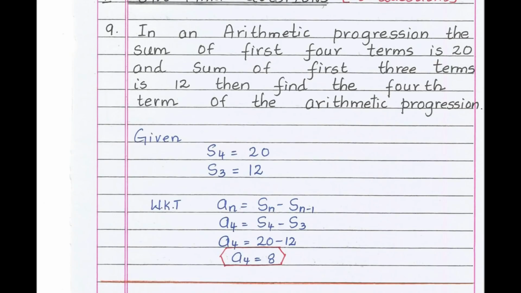In an arithmetic progression, the sum of first 4 terms is 20 and the sum of first 3 terms is 12. Then find the 4th term of the arithmetic progression. Students, after reading the question, understand the question. After that, what you have to do, write the given data, which is very important. Given S4 is 20 and sum of 3 terms is 12. Therefore, S4 is 20, S3 is 12.